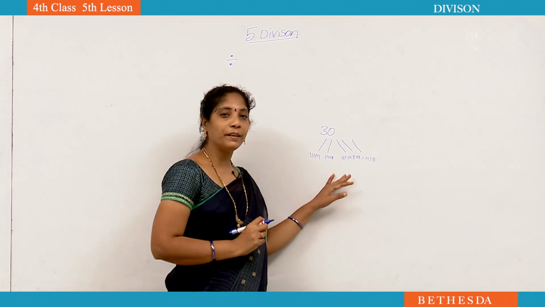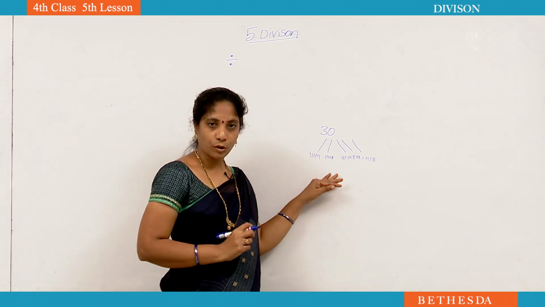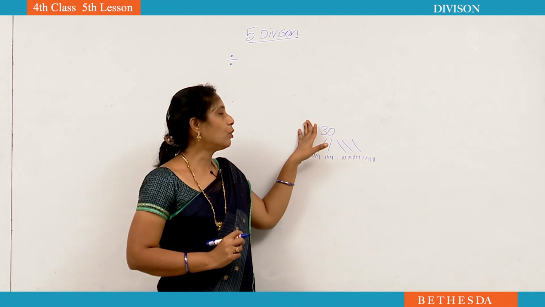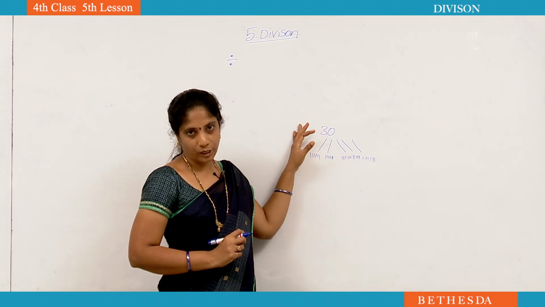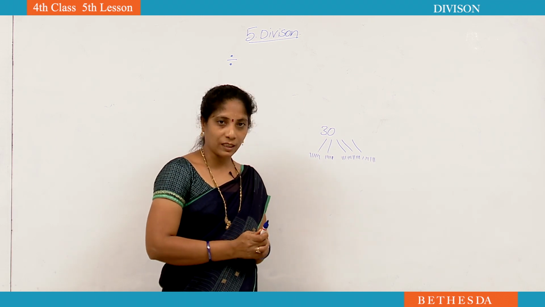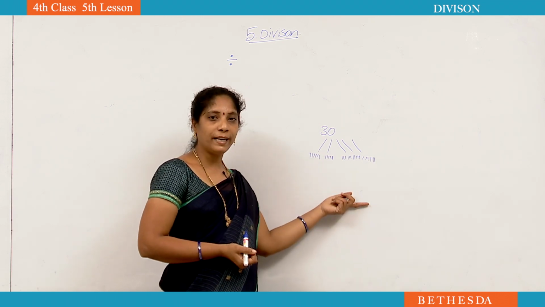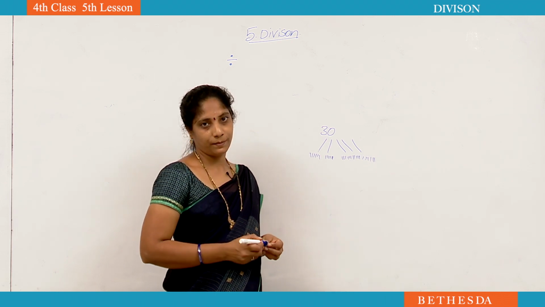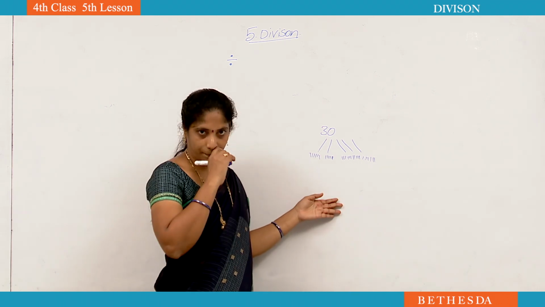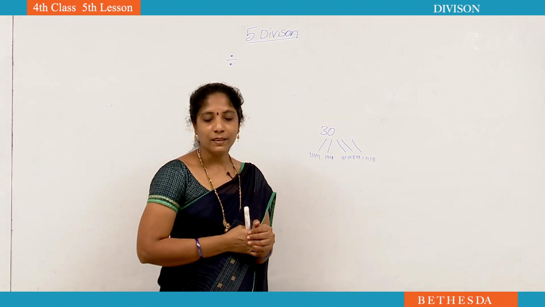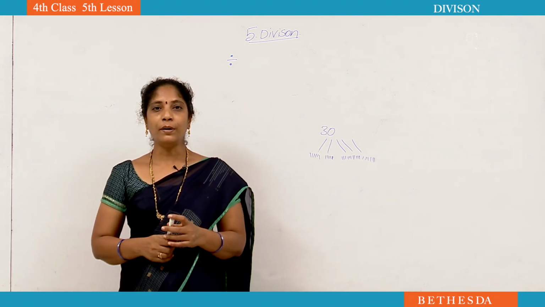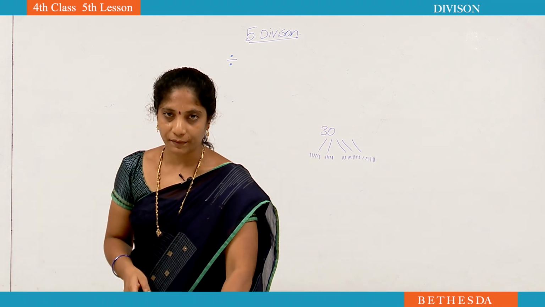Here what happened? You distributed your chocolates among your 5 friends, each one 6. In total you distributed 30 chocolates. You distributed your 30 chocolates among 5 friends, each of them 6 chocolates. This is equal sharing, and that is called division. Sharing a quantity equally among a number of groups is called division.